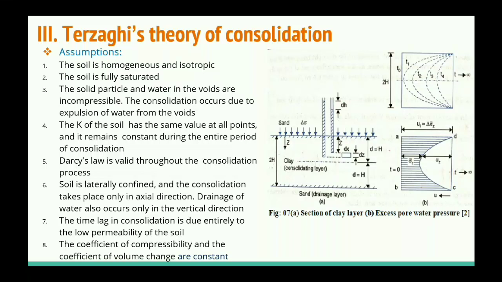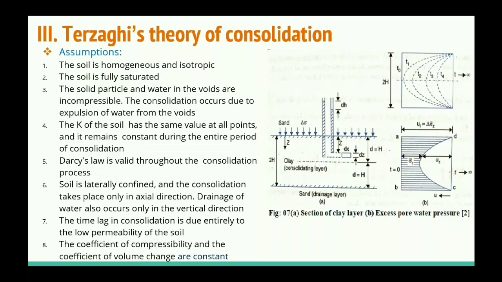So what is happening in between? When the excess pore water pressure is developed, due to the excess pore water pressure, water starts escaping towards the upper and the lower sand layers. So the hydrostatic pressure drops to 0 at the top and the bottom of the clay layer, because water has to travel a very short distance to reach the drainage face.